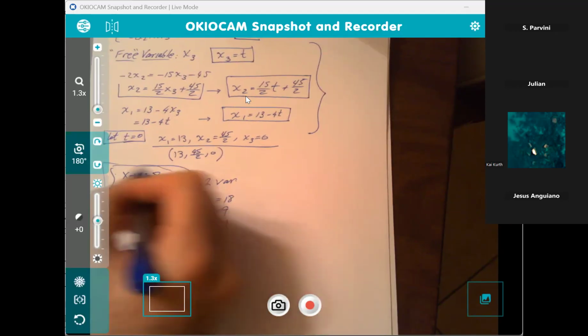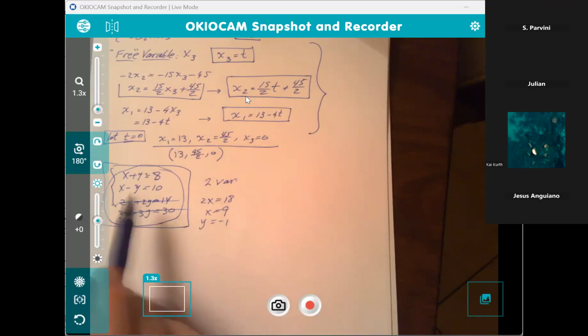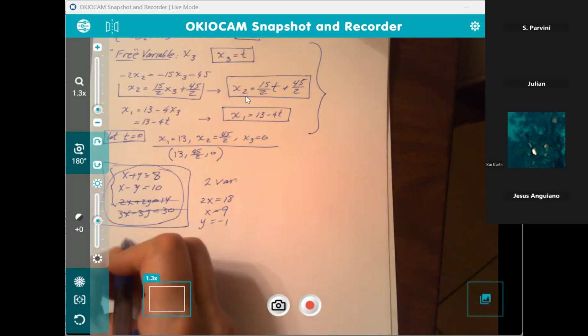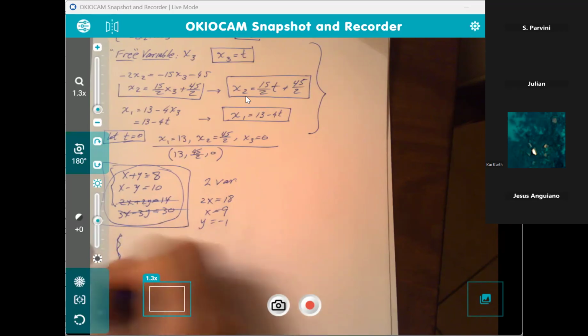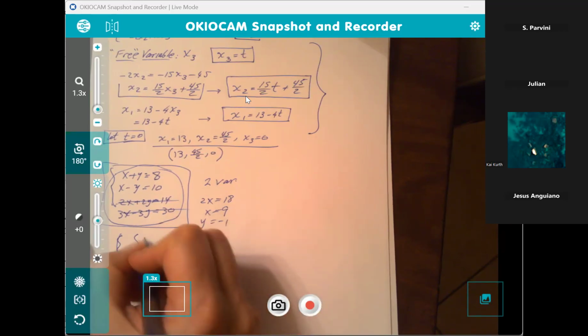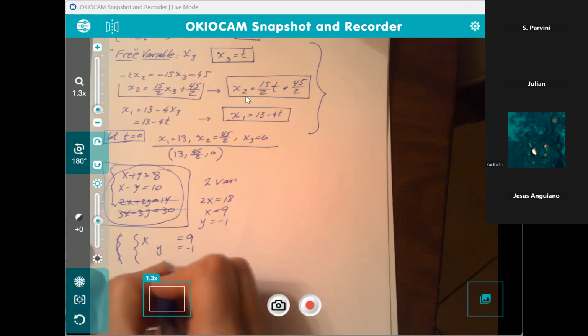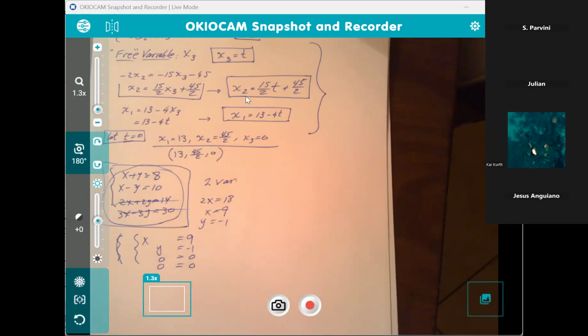If I didn't cross through the equations and I go to row echelon form of this, the system is going to look like this: x is 9, y is -1, 0 equals 0, 0 equals 0. That's what it's going to look like.